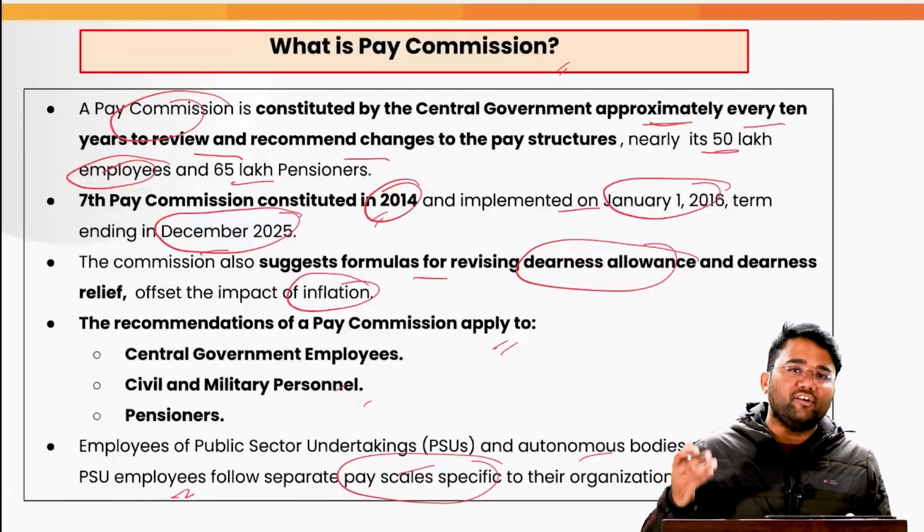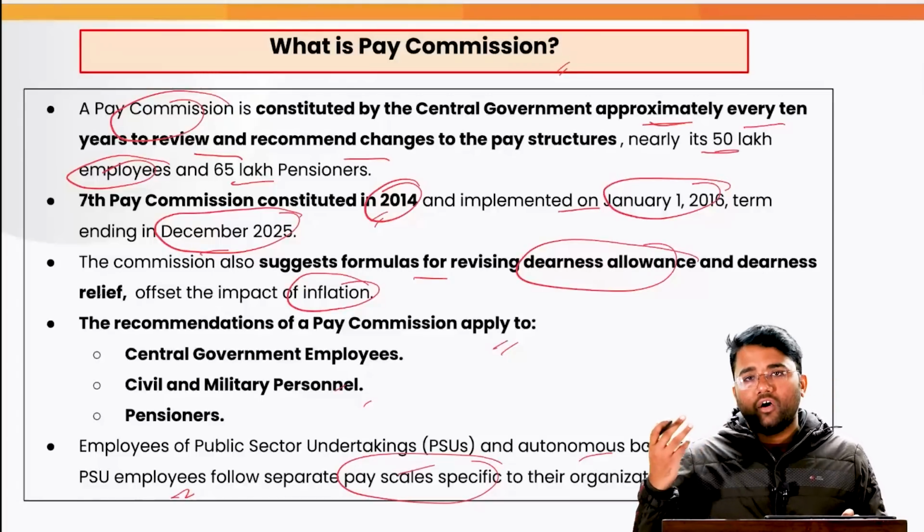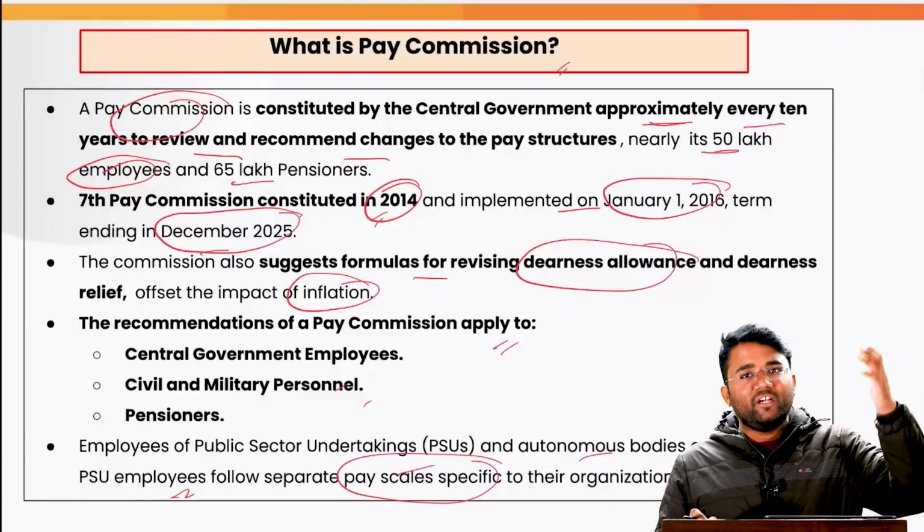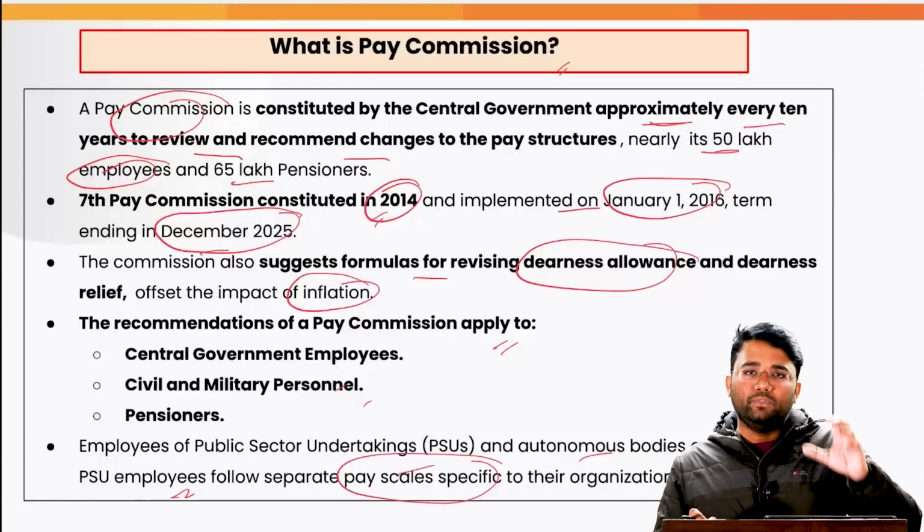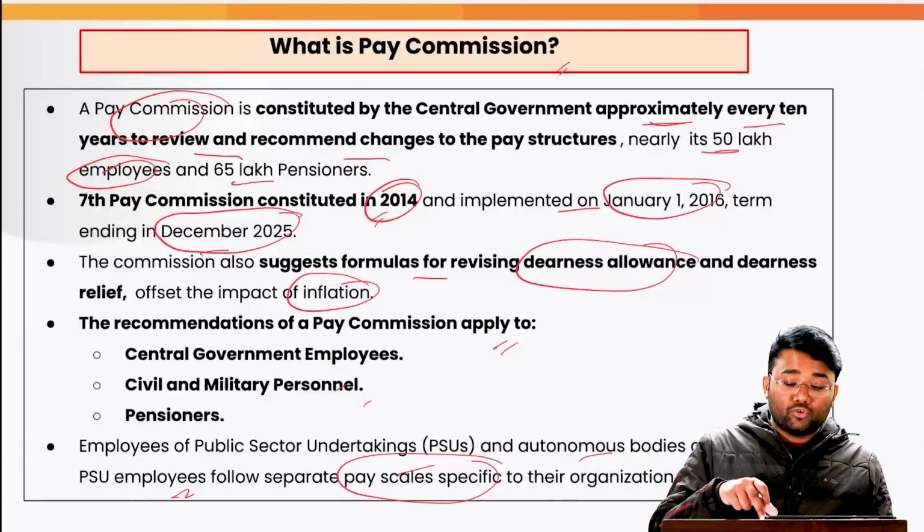People who have worked in PSUs like Coal India or HAL know that a different pay scale is followed in each PSU, not limited to the pay structures of the central government.